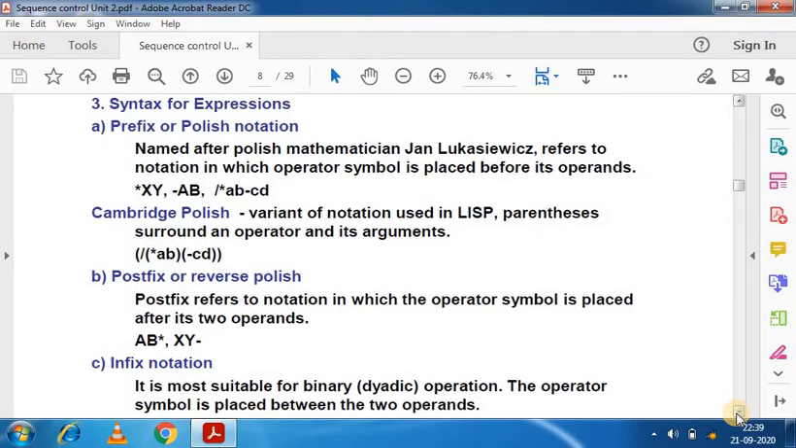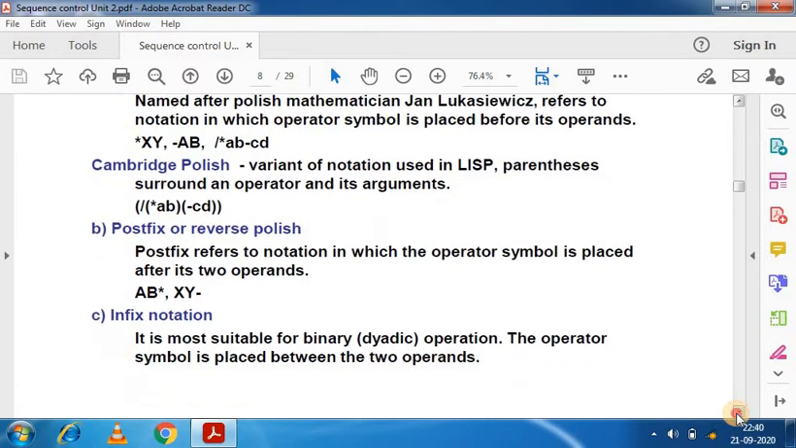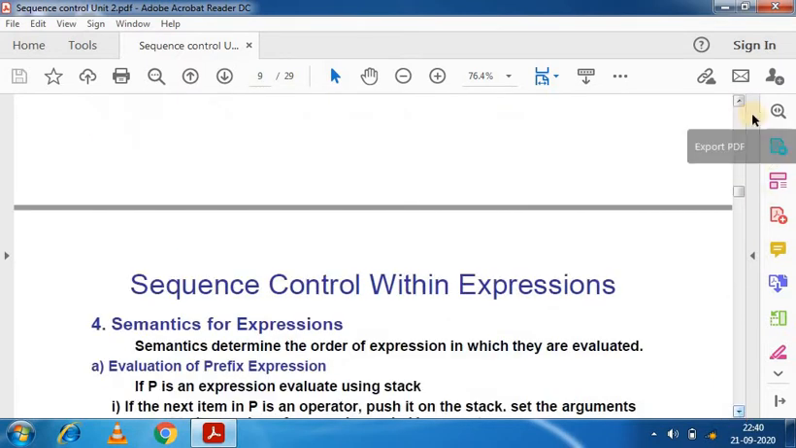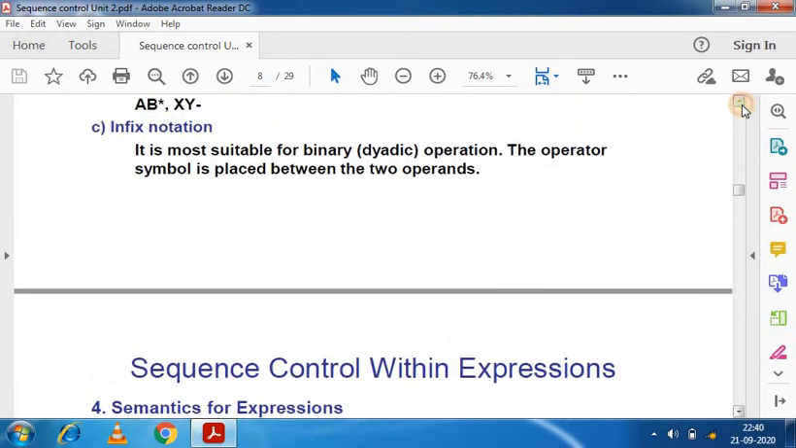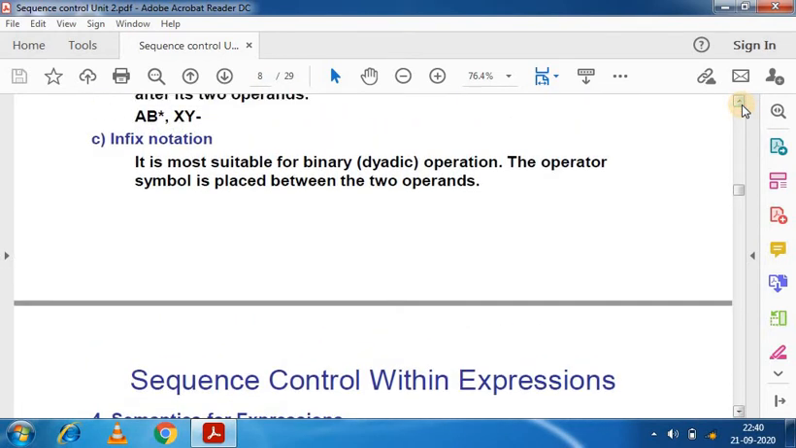Infix notation is like a x plus y. Operators are written in between their operands, that is infix notation. Expressions such as a multiplied by, in brackets, b plus c, that is also infix notation. We can denote a plus b or x plus y, and it is most suitable for binary operations.